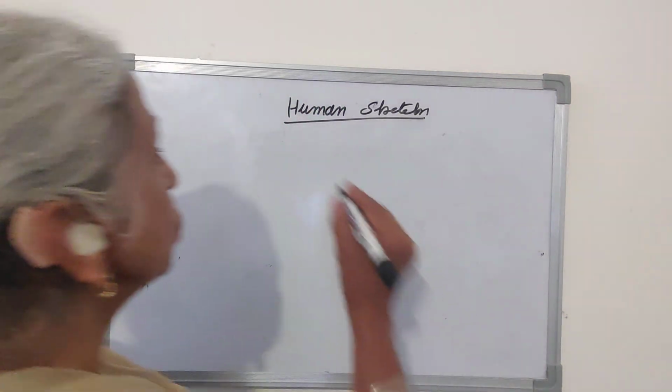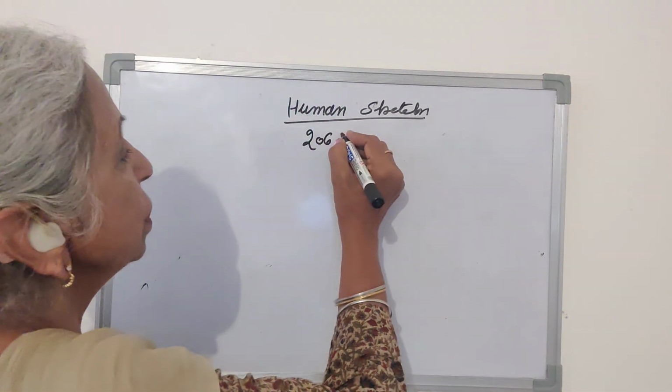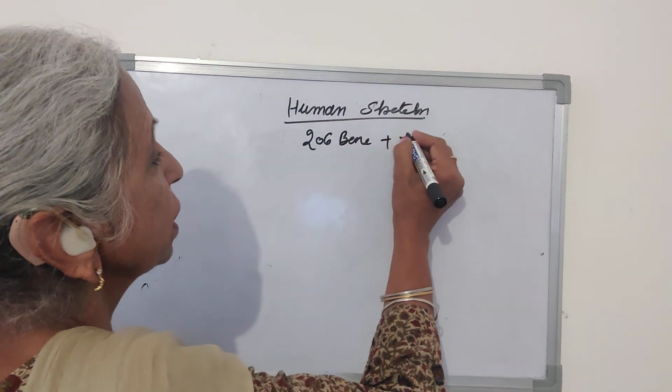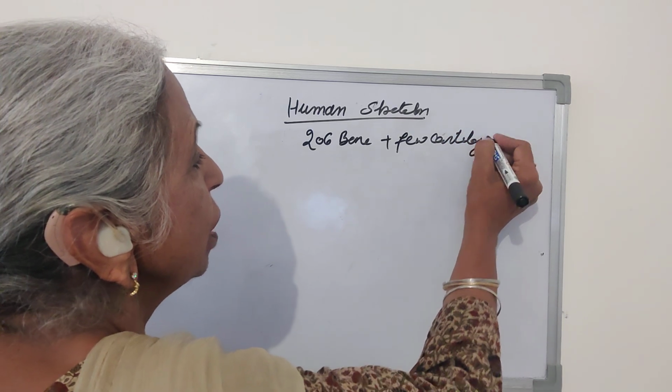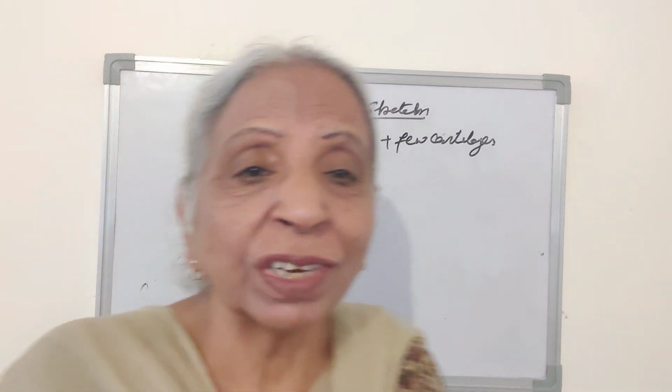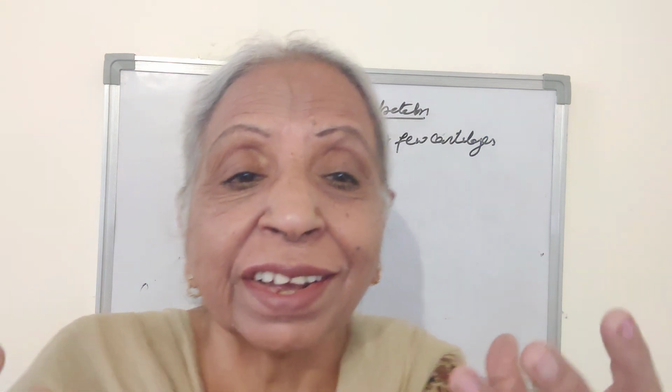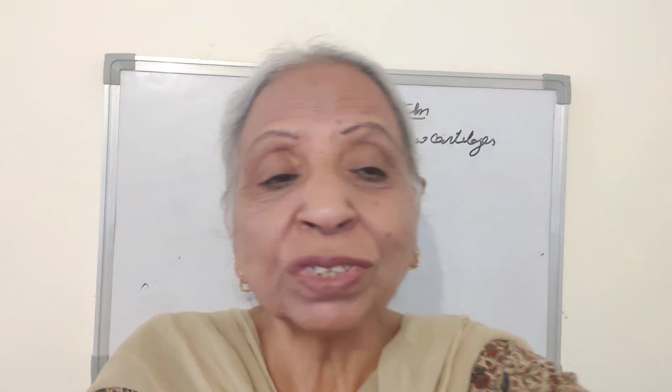The human skeleton consists of 206 bones plus a few cartilages. Why are bones necessary? Suppose there are no bones in our body and no jaw bones, then how can we tear the food and digest the food? How can we speak? This is all about movement of jaws. And if there are no bones in the limbs, how can we do work? In the hind limb, how can we walk? So bones play a very important role. They are the framework of the body.